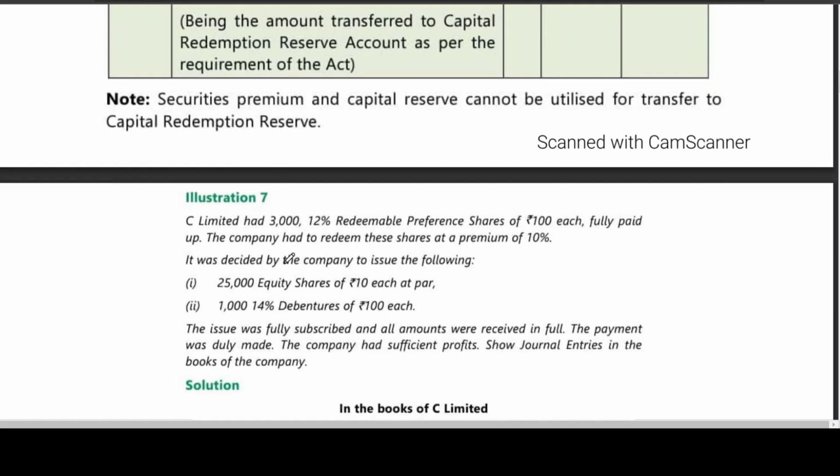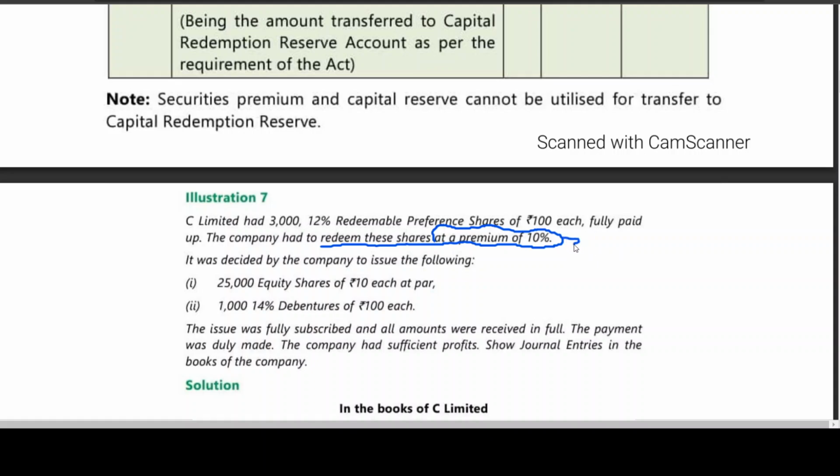C Limited had 3,000 12% redeemable preference shares of 100 each, fully paid up. The company had to redeem these shares at a premium of 10%. I told you, whenever you are looking at this, the company has to redeem the shares at a premium of 10%.